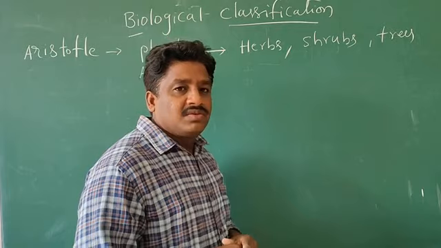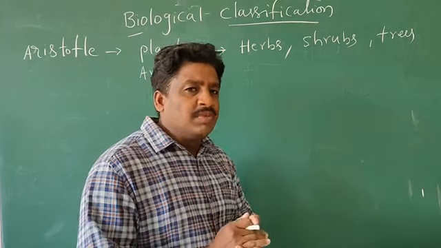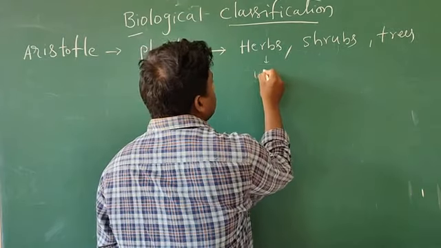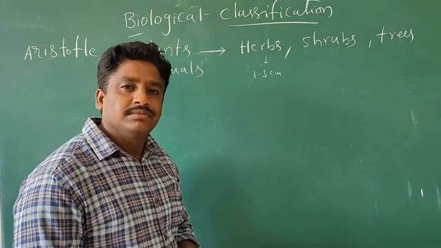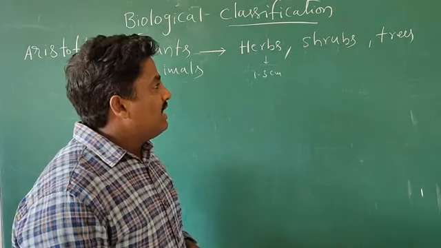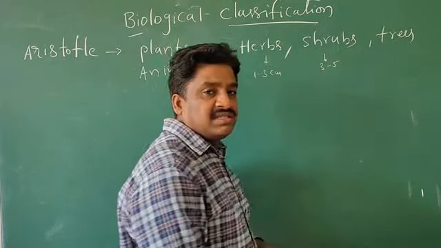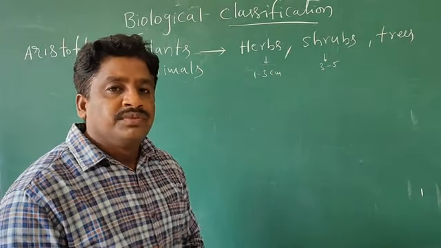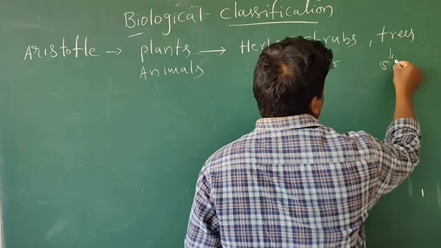Herbs means very small plants, nearly 1 to 3 centimeters in height. And shrubs are 3 to 5 centimeters. And trees are more than 5.